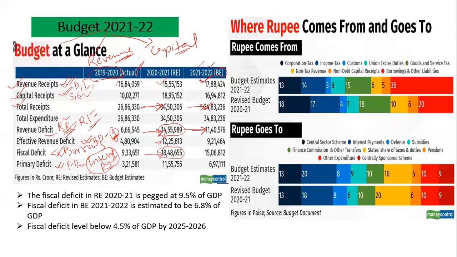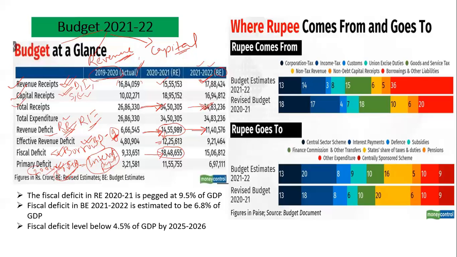So say the primary deficit is, let's say, 200 crore in one case, and in another case it is 500 crore. Now you tell me there are two situations. In one situation the primary deficit is 200 crore, in the other it is 500 crore.